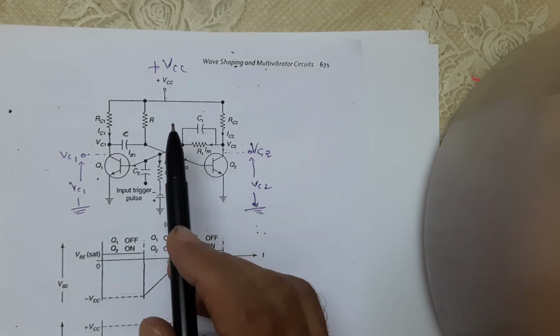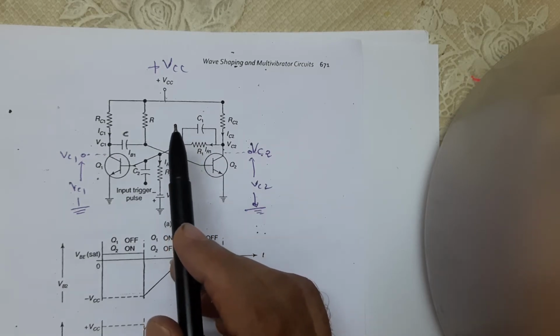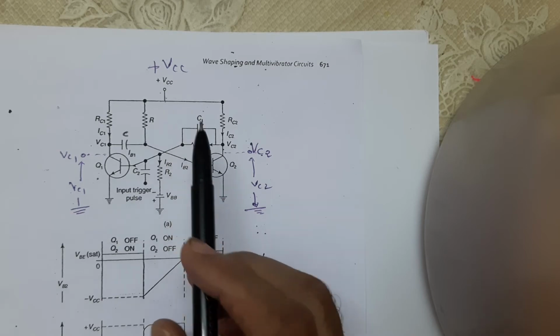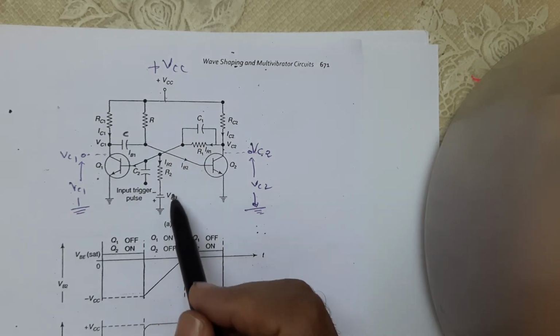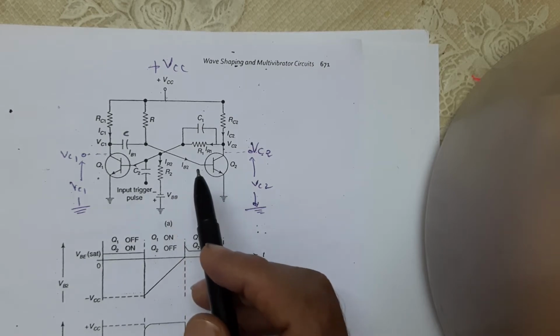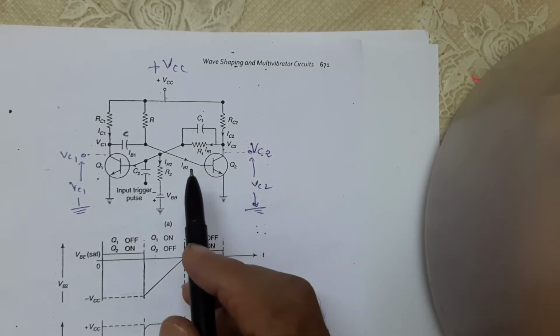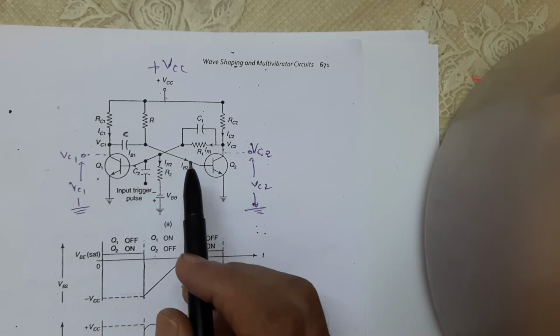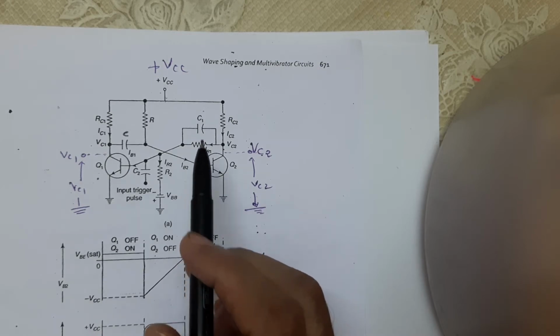The value of R2 and minus VBB are chosen so as to reverse bias Q1 and keep it in the off state. The collector supply plus VCC and R will forward bias Q2 and keep it in the on state.